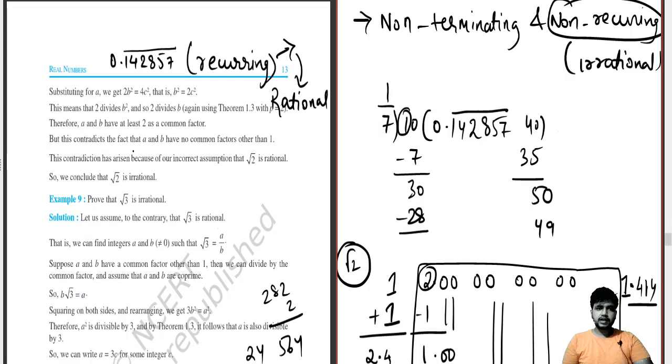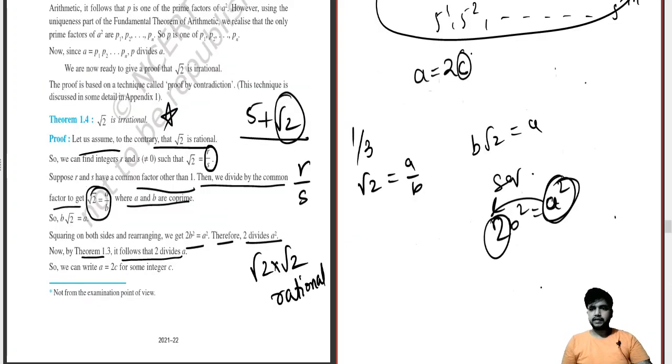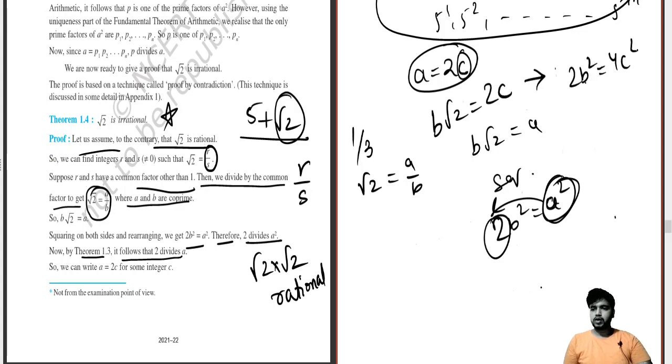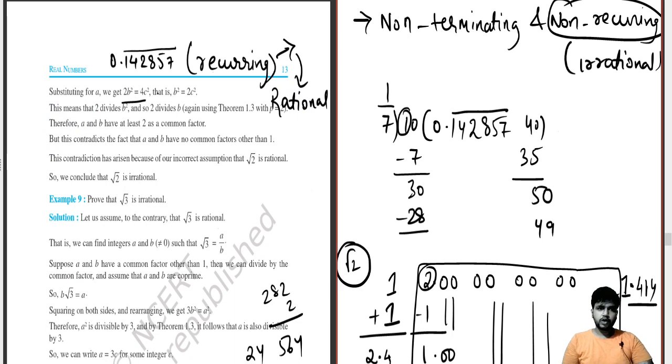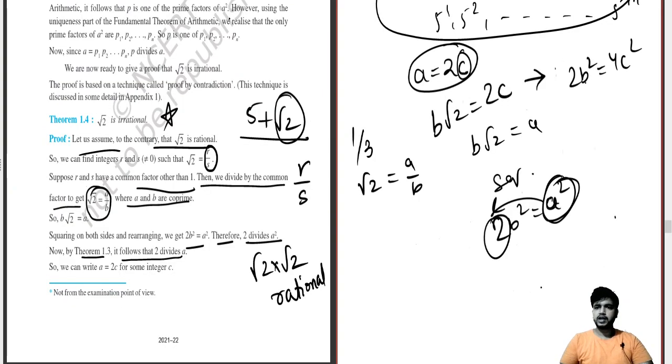If you move on further, we see that a equals 2c, and a equals b root 2. So we can write b root 2 equals 2c. Now if we square it again, this becomes 2b square equals 4c square. You can see similarly over here. Now if 2b square equals 4c square, that means b square equals 2c square. That means b square can also be divided by 2.